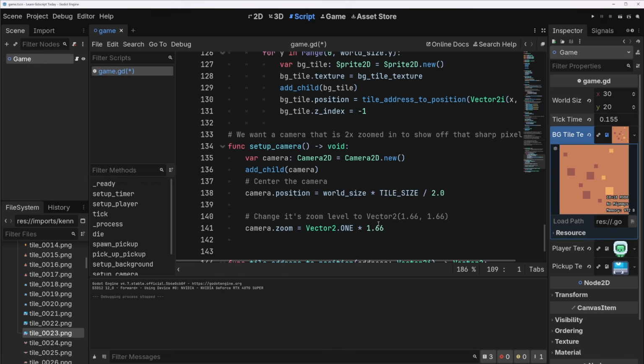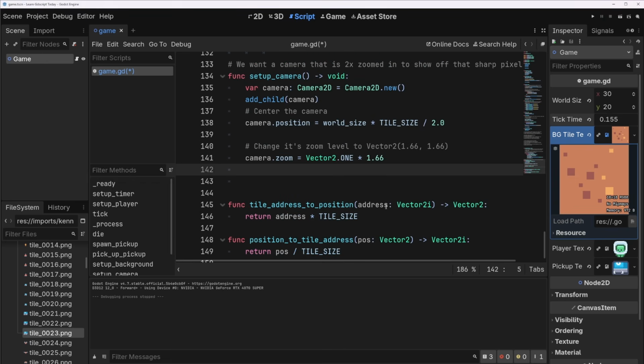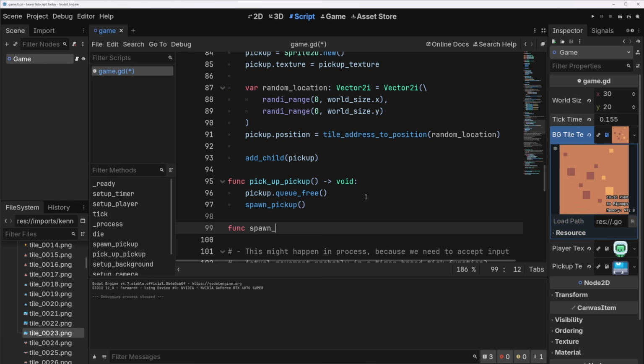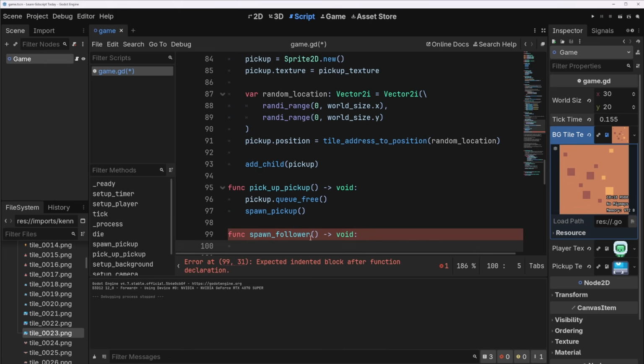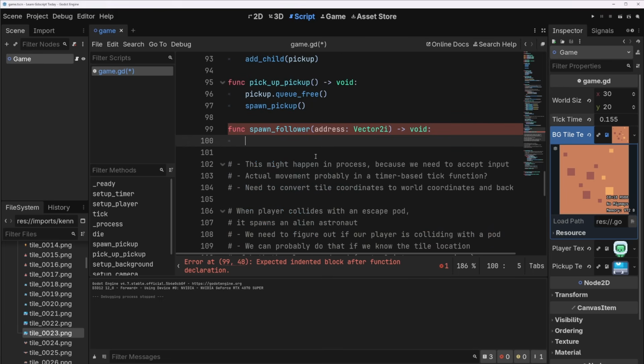So I think we'll start with what we know how to do. We'll do a spawn follower. I think we need to spawn follower at a specific address because we can't just do it randomly. So we'll just do address Vector2i. And I'm not going to bother making this a challenge. We just want to make a follower appear here. I'm just going to write this out because we've done this a few times already. You'll be fine.